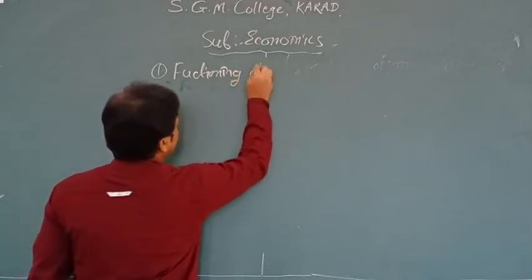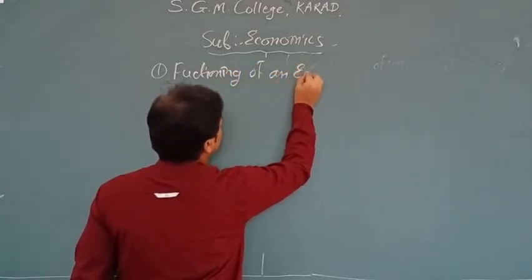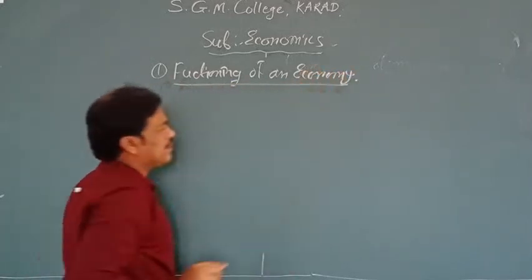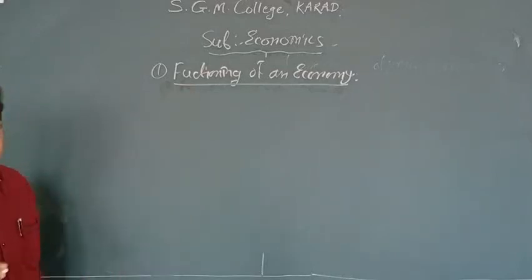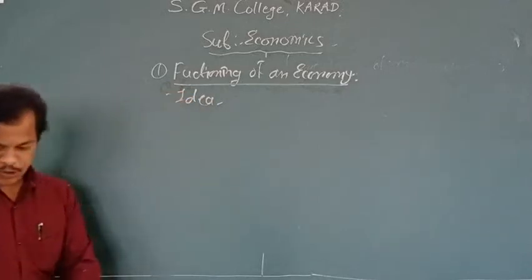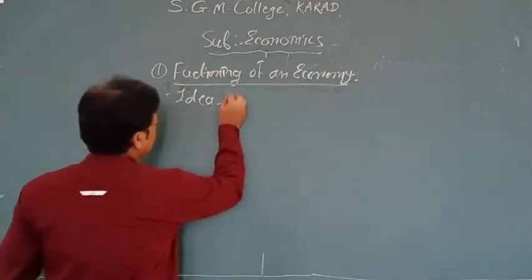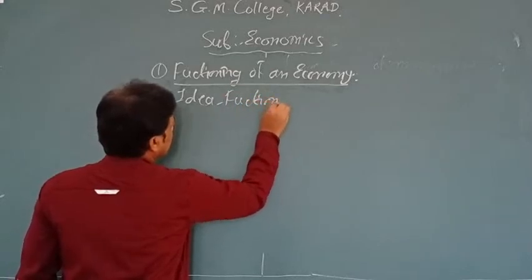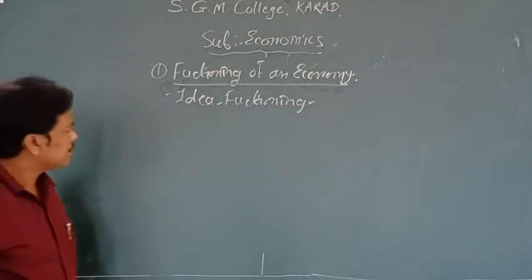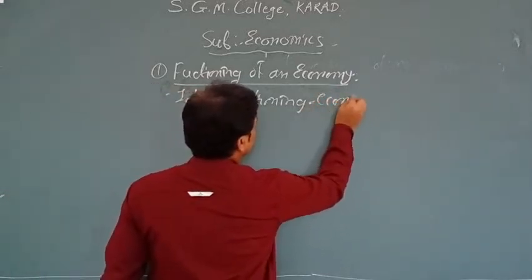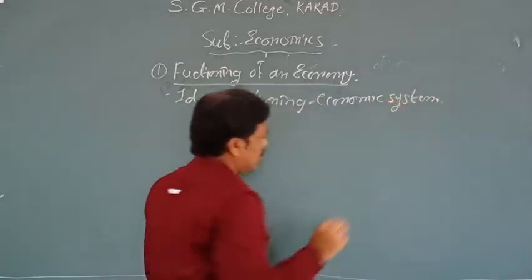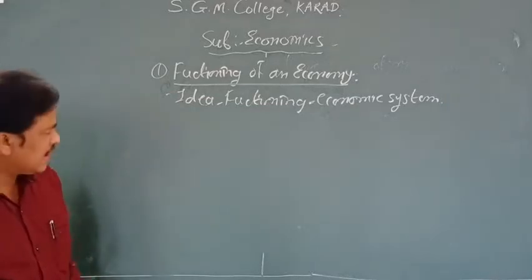Functioning of an economy. Some points are very important for this point. I am going to write all these points. For example, idea. Second point, that is about functioning. Idea, function. Point number 3, that is about economic system. Next point is about helps.